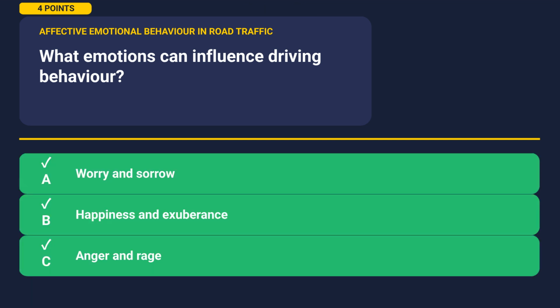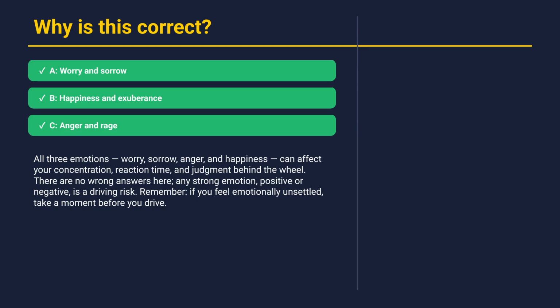All three are correct. A, B, and C. Let's understand why. All three emotions, worry, sorrow, anger, and happiness, can affect your concentration, reaction time, and judgment behind the wheel. There are no wrong answers here. Any strong emotion, positive or negative, is a driving risk. Remember, if you feel emotionally unsettled, take a moment before you drive. All right, let's move on to the next question.